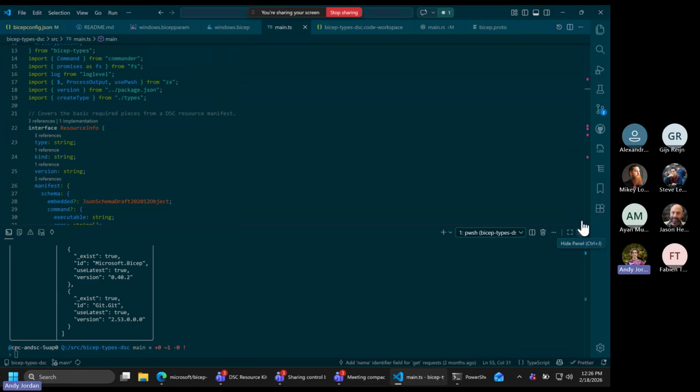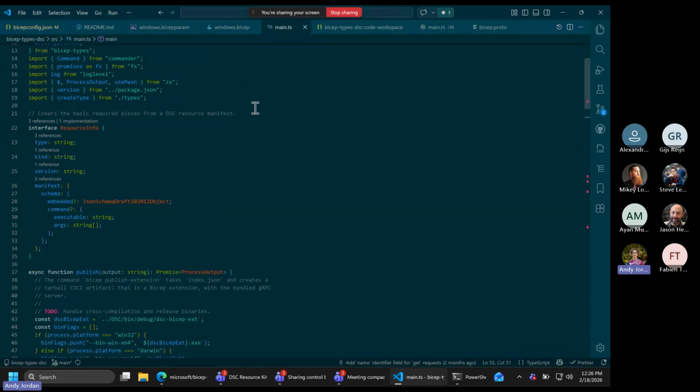So I'm going to tell you that it's possible. I'm going to tell you that it's not doing it just yet. Right now, the way that I'm setting up types for the IntelliSense is this file that I just opened up. It's a TypeScript script. The README explains what's happening.